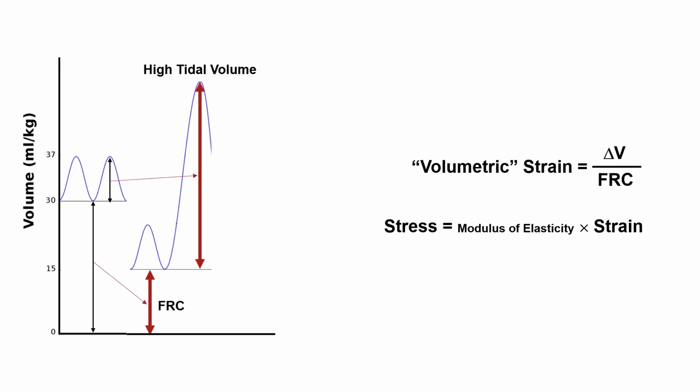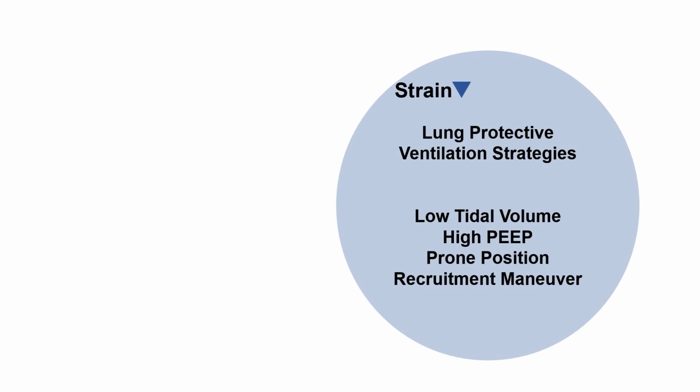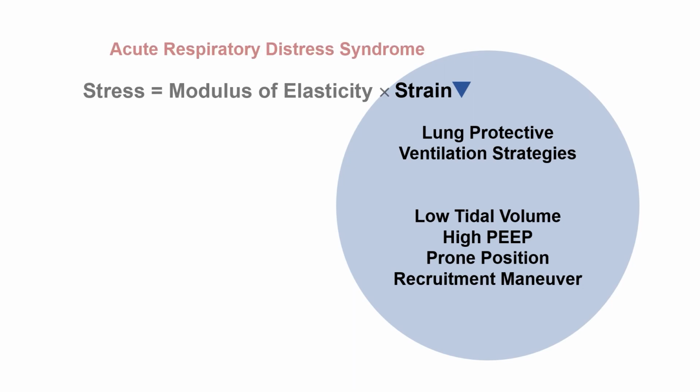As shown previously, while high tidal volumes increase strain in the ARDS lung, applying low tidal volumes decreases delta V, thus reducing strain and overall stress. Therefore, lung protective ventilation strategies decrease strain in the ARDS lung, resulting in reduction of mechanical ventilation-induced stress.